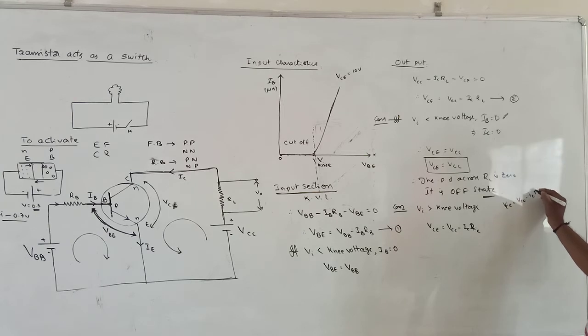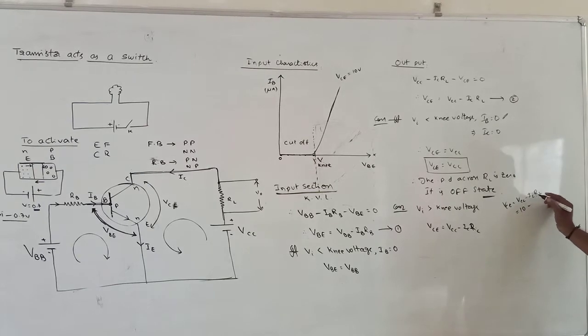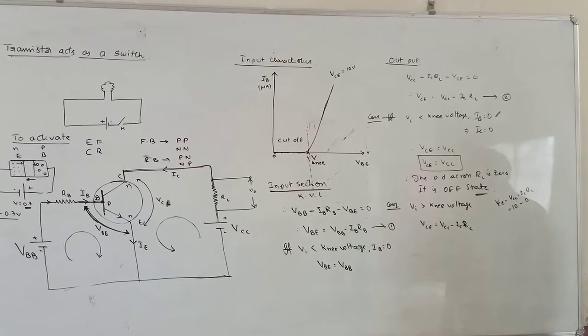Suppose VCC is 10. VCE is equal to VCC minus ICRC, and ICRC is initially 0.